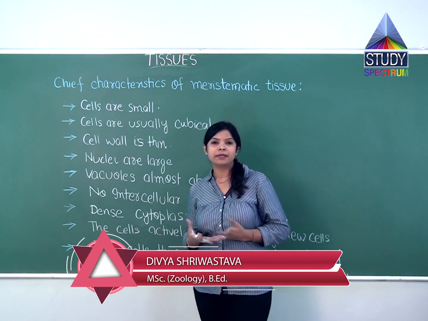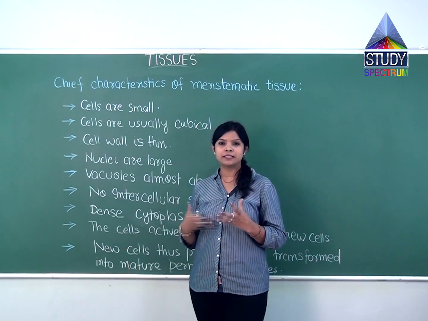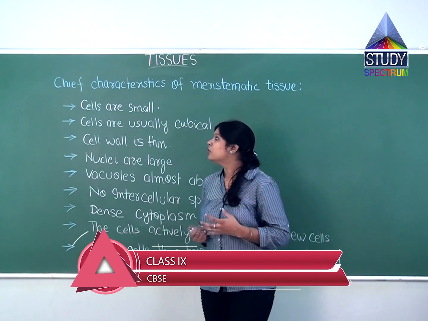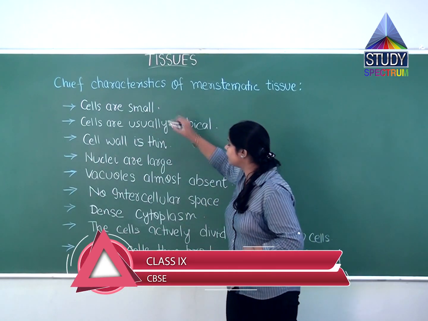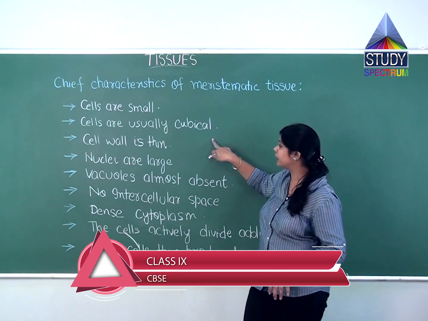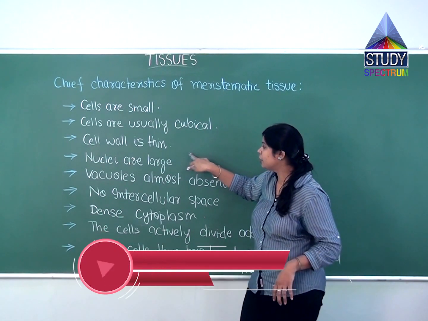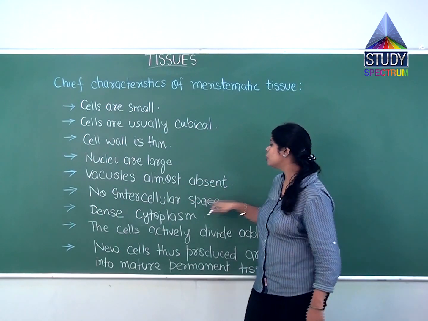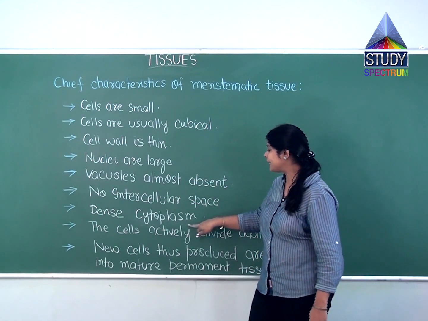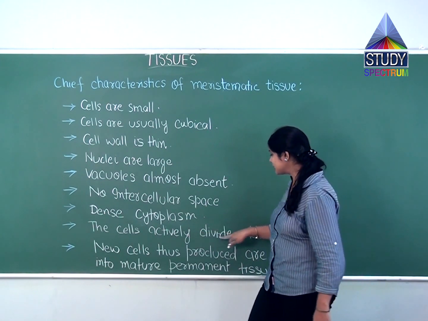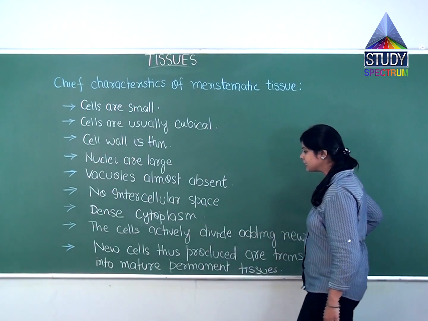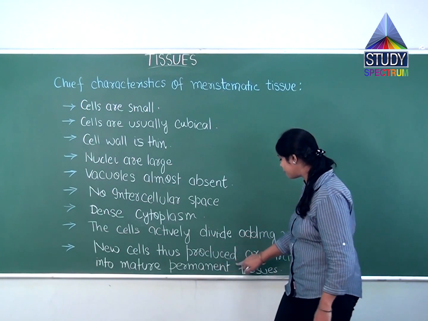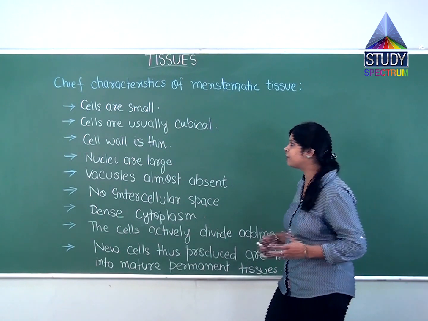Meristems, like what are the meristems? They are the dividing regions where cells divide. Now what are the main chief characteristics of meristems? Here cells are small, cells are usually cubical, cell wall is thin, nuclei are large, vacuoles almost absent, no intercellular space, dense cytoplasm. The cells actively divide, adding new cells, and the new cells thus produced are transformed into mature permanent tissues. So let us start with the first one.